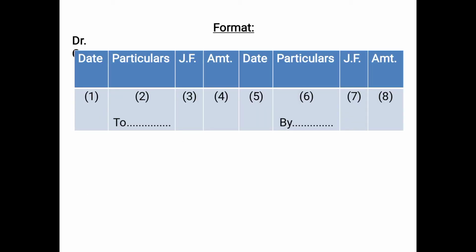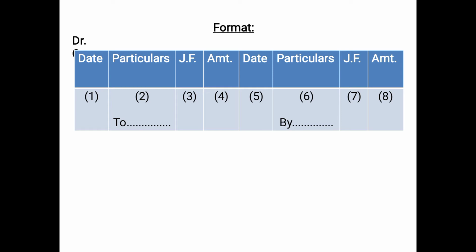Now this is the format of ledger. The left hand side will be the debit side and the right hand side will be the credit side. On the left hand side, that is the debit side, there will be 4 columns: date, particulars, JF. JF stands for journal folio. That means the account which is posted here has been recorded as an entry in the page number so and so in the book of journal.